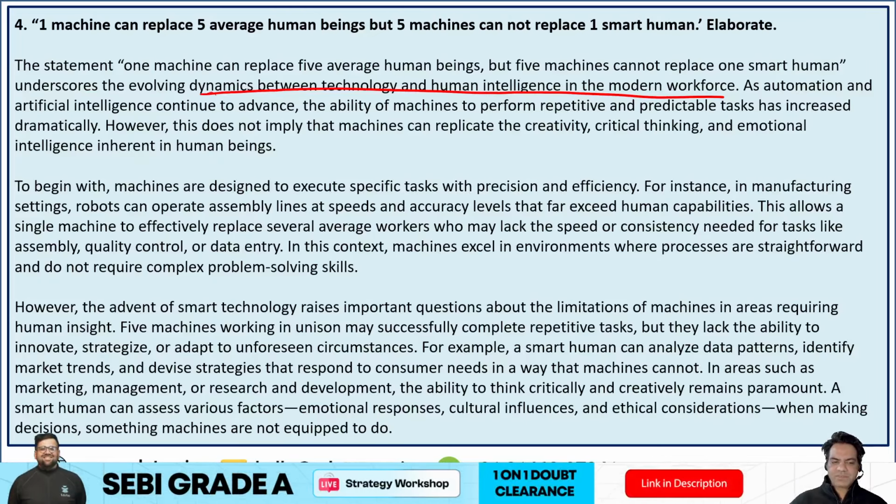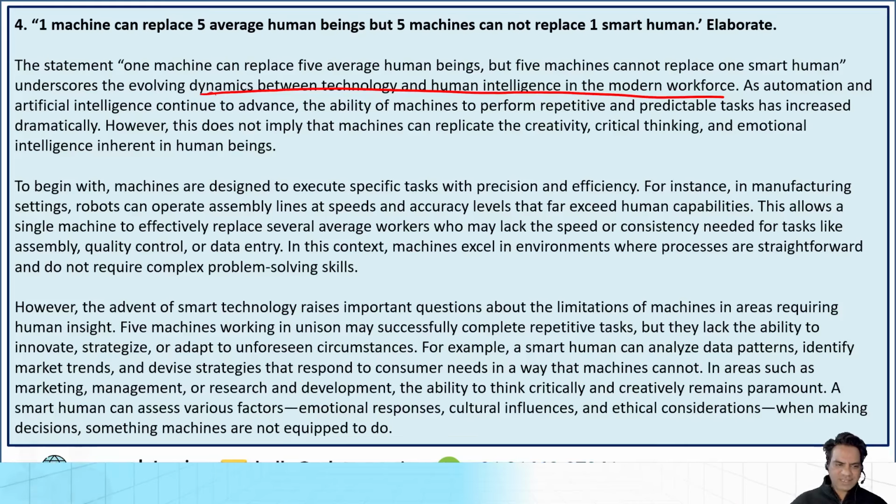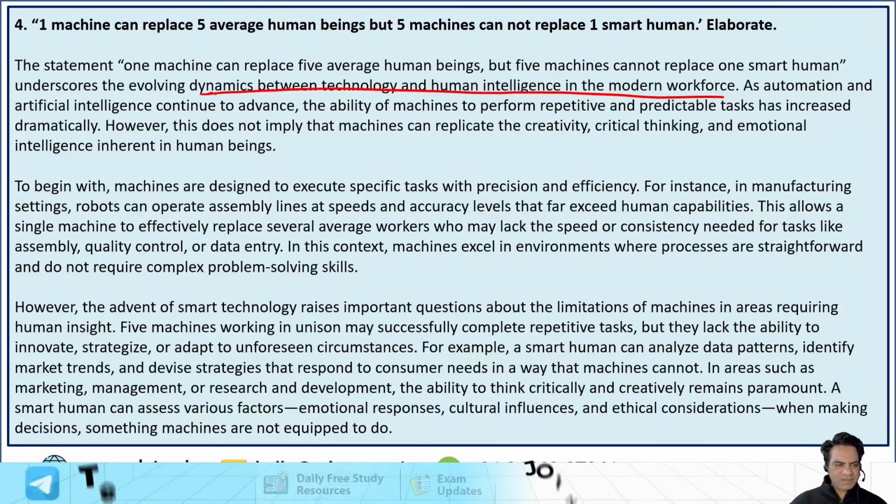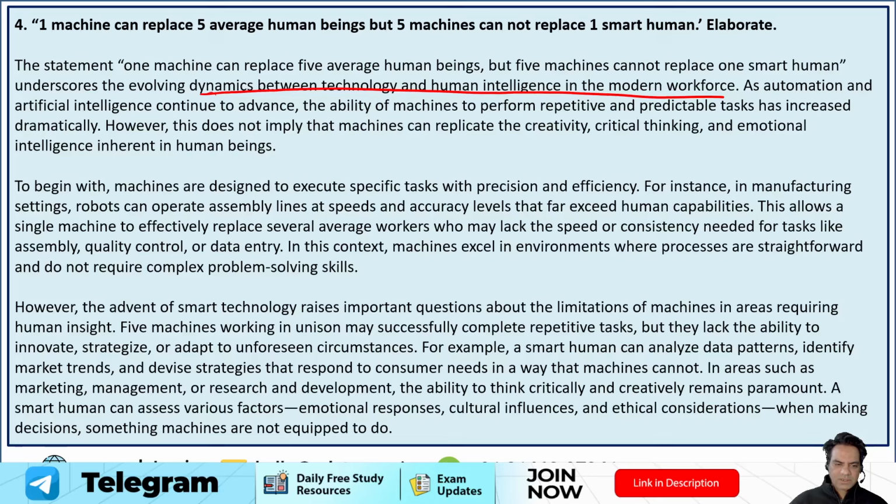However, the advent of smart technology raises important questions about the limitations of machines in areas requiring human insight. Five machines working in unison may successfully complete repetitive tasks, but they lack the ability to innovate, strategize, or adapt to unforeseen circumstances. For example, a smart human can analyze data patterns, identify market trends, and devise strategies that respond to consumer needs in a way that machines cannot.